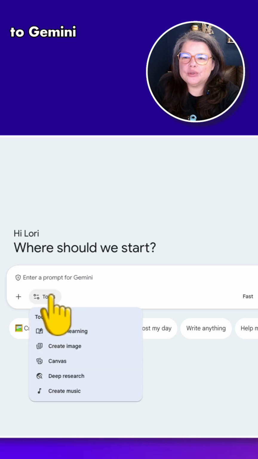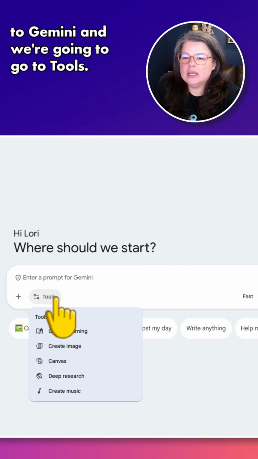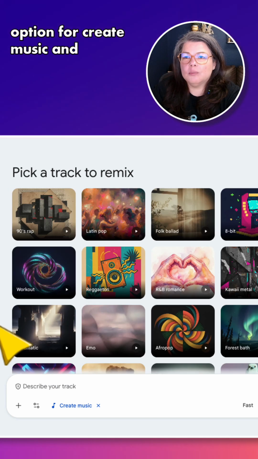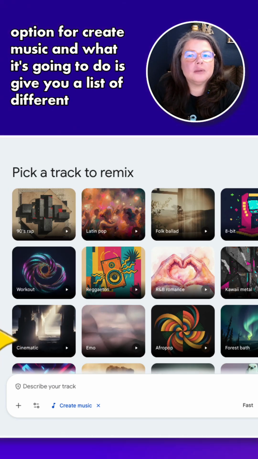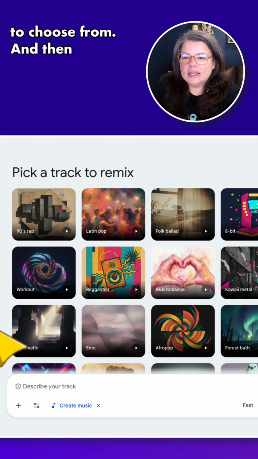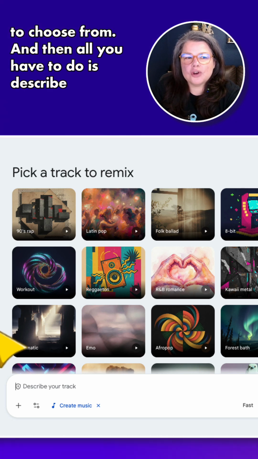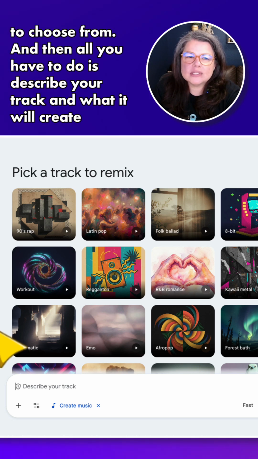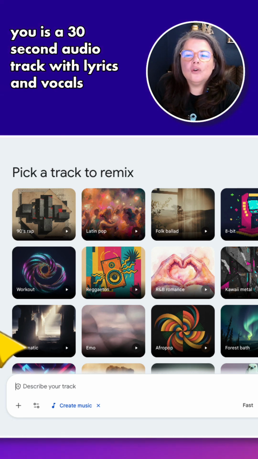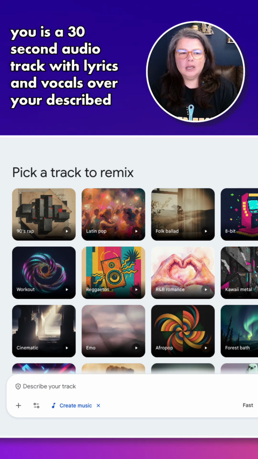So we're going to head over to Gemini and we're going to go to Tools. Once we are in Tools, we're going to go down to the option for Create Music. And what it's going to do is give you a list of different musical genre templates to choose from. And then all you have to do is describe your track. And what it will create for you is a 30-second audio track with lyrics and vocals over your described option.